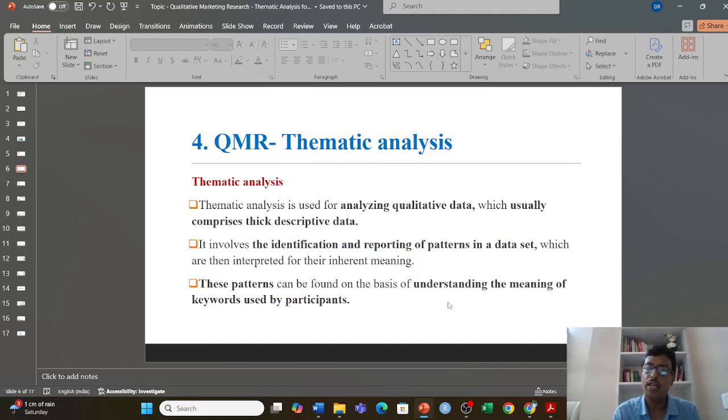So first let us understand what thematic analysis is. Thematic analysis is used for analyzing qualitative data, right? We go deep into thick qualitative data, and we try to identify and report patterns in the data set. Like I have taken 10 interviews, and each transcription is 5 pages, so 50 pages of data. I see the different views from the interviews and try to see the pattern, and this pattern can be found by understanding the meaning and keywords used by the participants, because different participants use different keywords to explain their views, so we can identify based on these keywords.